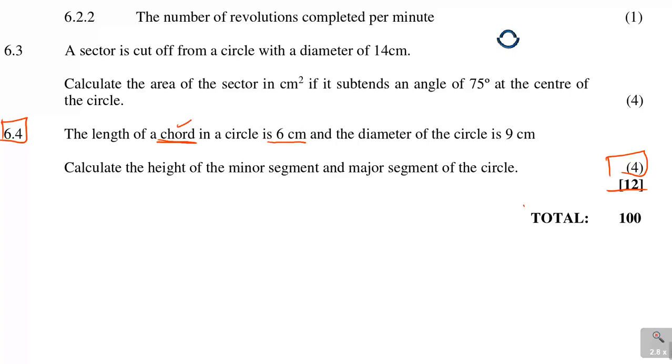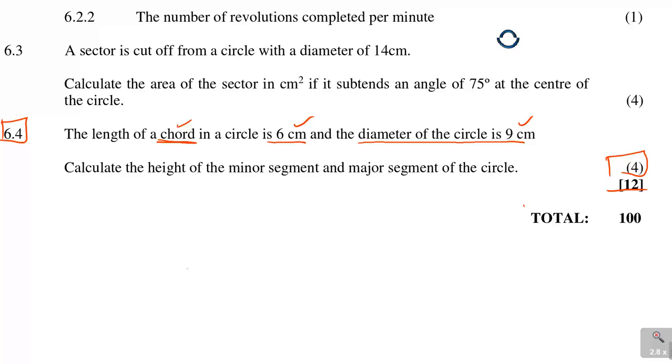In a circle is 6 centimeters, and the diameter of the circle is 9 centimeters. So we're still dealing with centimeters and centimeters there. Calculate the height of the minor segment and major segment of the circle. So it's 4 marks, the height of the minor and major segment.